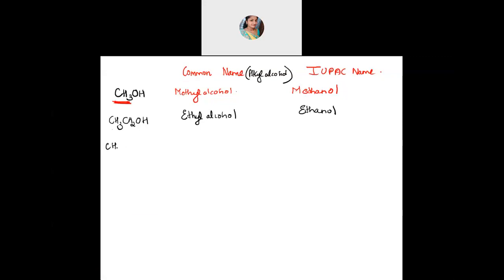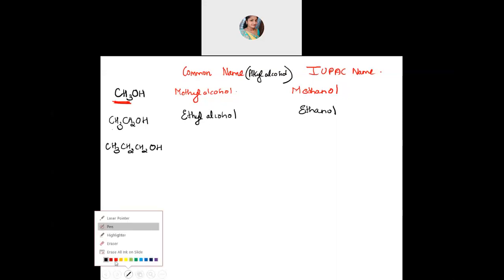Okay, this one. CH3CH2CH2OH. Faster. Gautami, give me the answer for this. Answer this. 1, 2, 3 carbon. What is the common name?